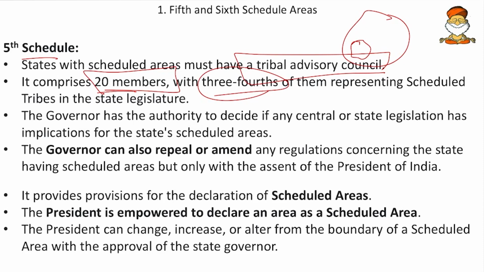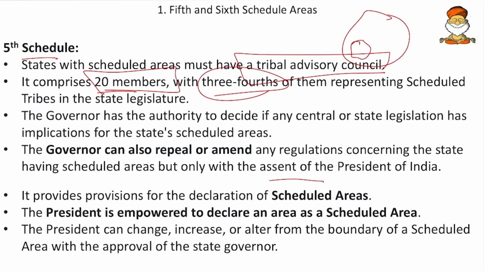That means they should be the MLAs who have been elected from those areas, and the governor has authority to decide if any central or state legislation has implication for the state's scheduled areas. Then the governor can also repeal or amend any regulations concerning the state having scheduled areas, but only with the consent of the president. So we discuss how all this happens for a while. First we finish the facts.